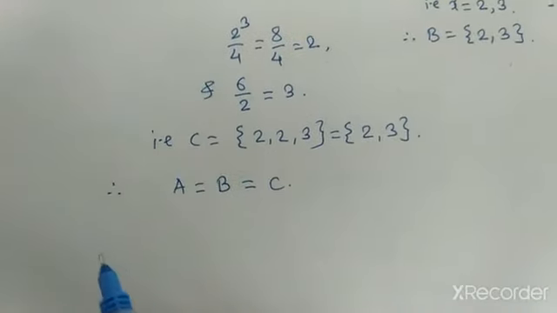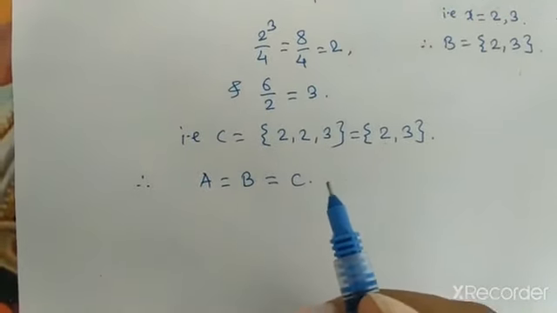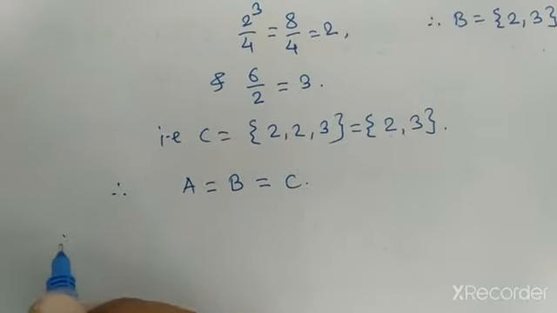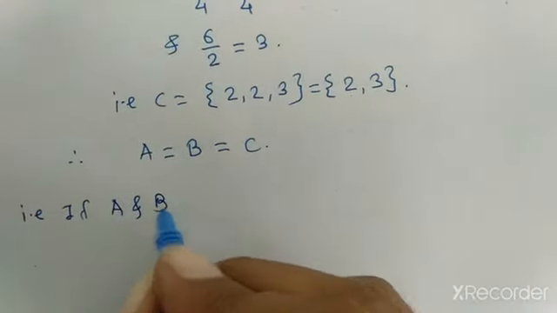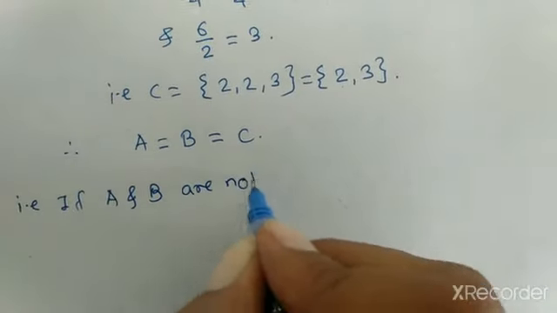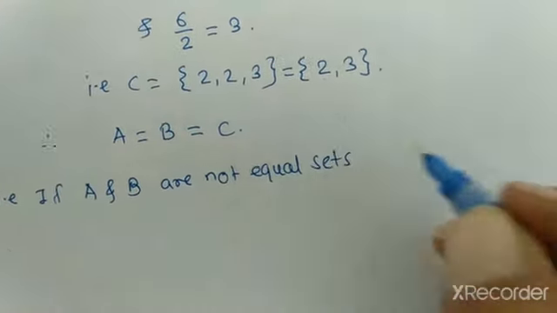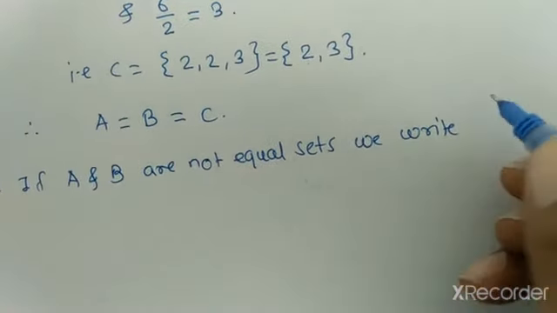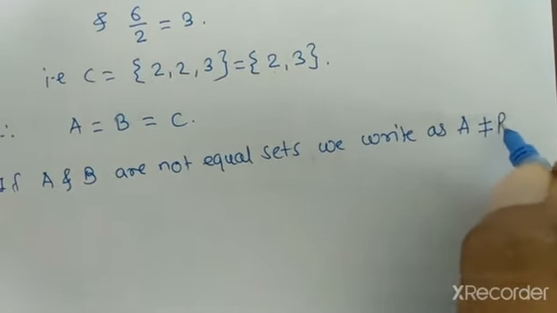Now if they are not equal, we say that they are not equal sets. That is, if A and B are not equal sets, we write it as A not equal to B.